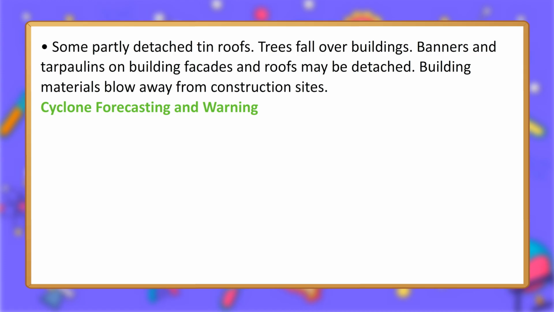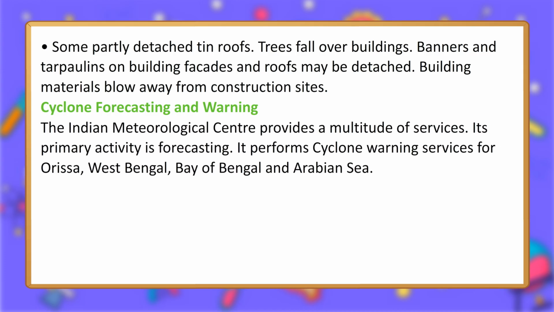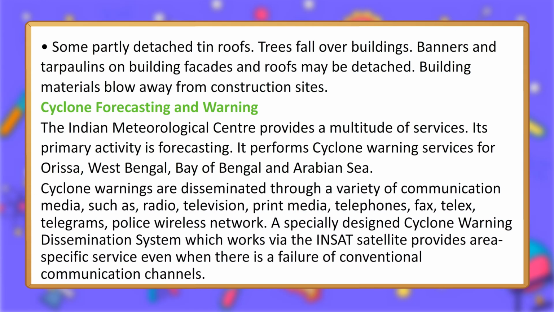Cyclone forecasting and warning. The Indian Meteorological Centre provides a multitude of services. Its primary activity is forecasting. It performs cyclone warning services for Orissa, West Bengal, Bay of Bengal and Arabian Sea.